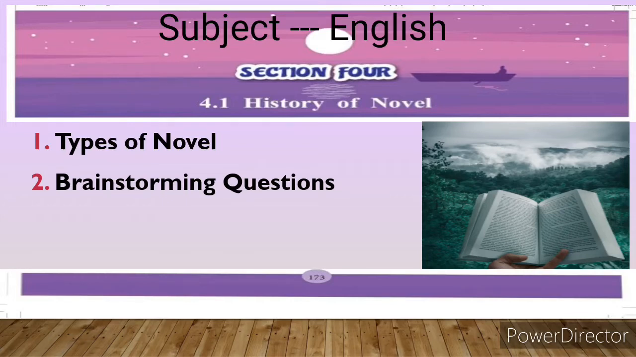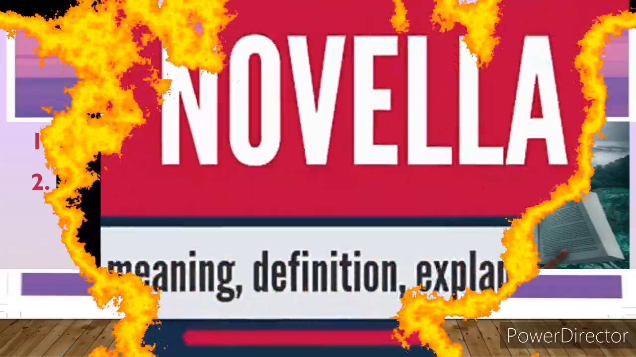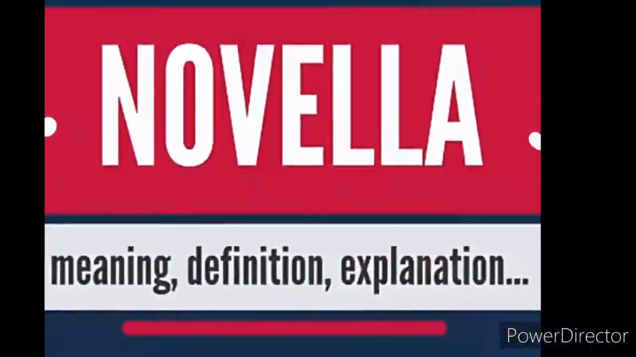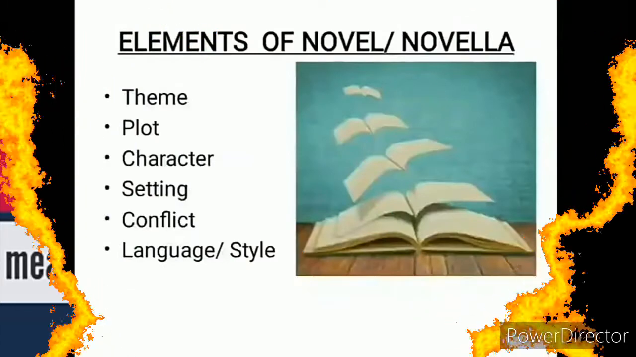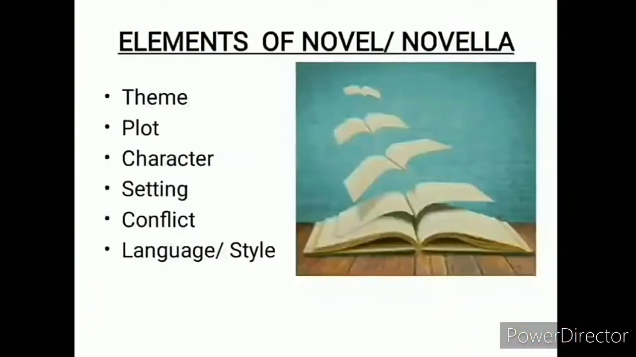Today is the sixth and the last lecture of 4.1 History of Novel. Before starting, let me remind you what we had done in the last lecture. We had completed what is novella. Then we had seen elements of novel or novella. What are the 6 elements of novel and novella? Can you remind it? Yes, theme, plot, characters, setting, conflict, and language or style. These are the 6 elements that we had seen, which from examination point of view is very important.